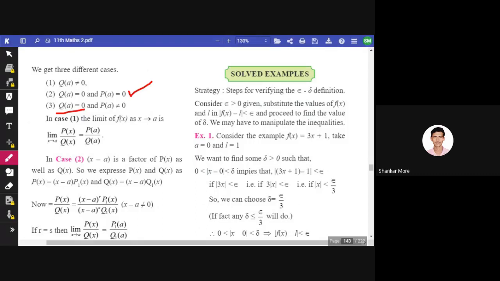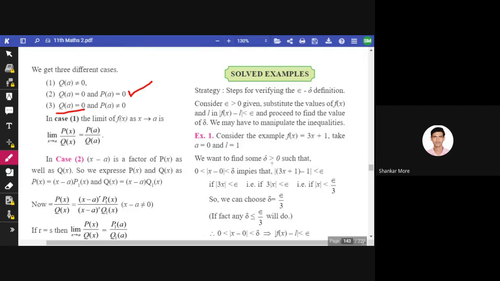Take a is equals to 0, and the value of L is equals to 1. So that means the function's value should reach 1. Now how will it reach 1? See, if the value of x is 0, the whole term becomes 0, and the value of the function will go towards 1. Okay, so a is given 0 here. That means we can take the limit x tends to 0.